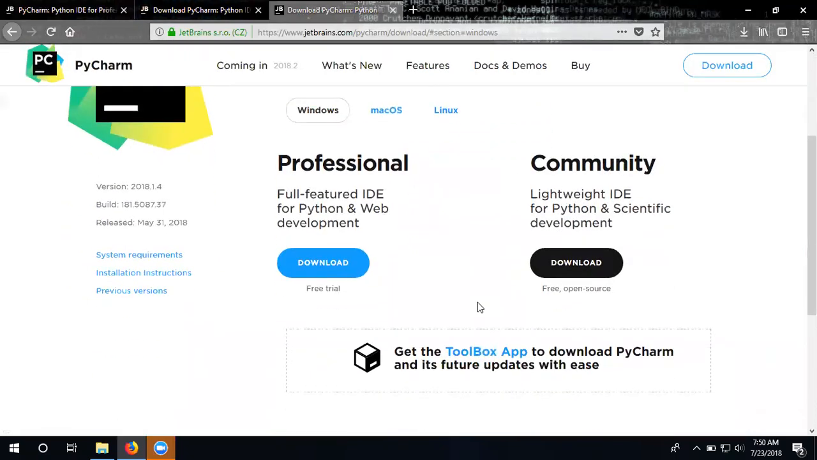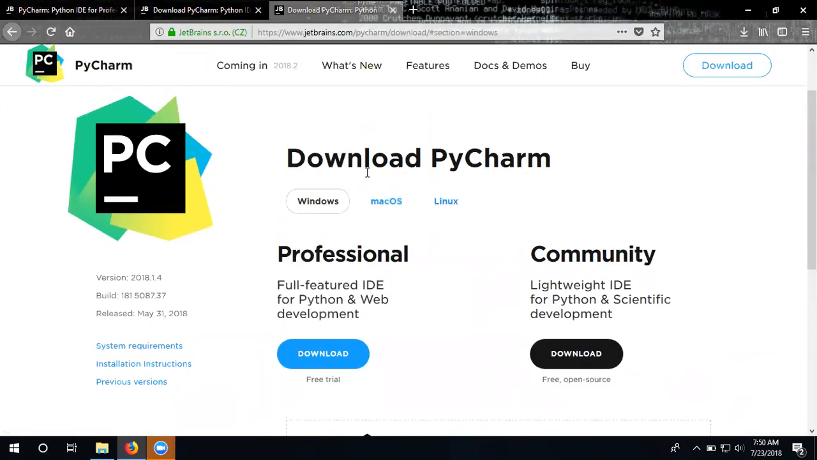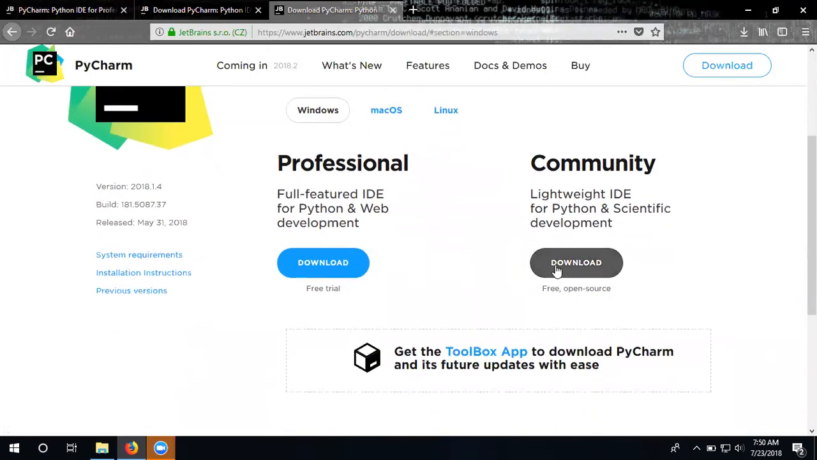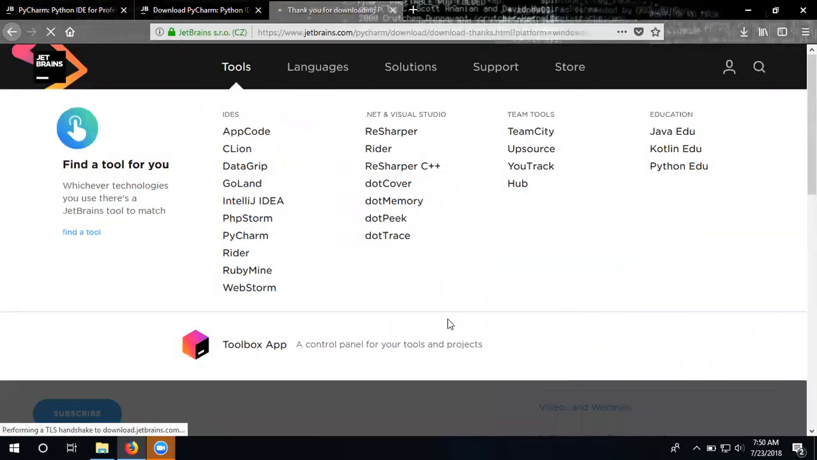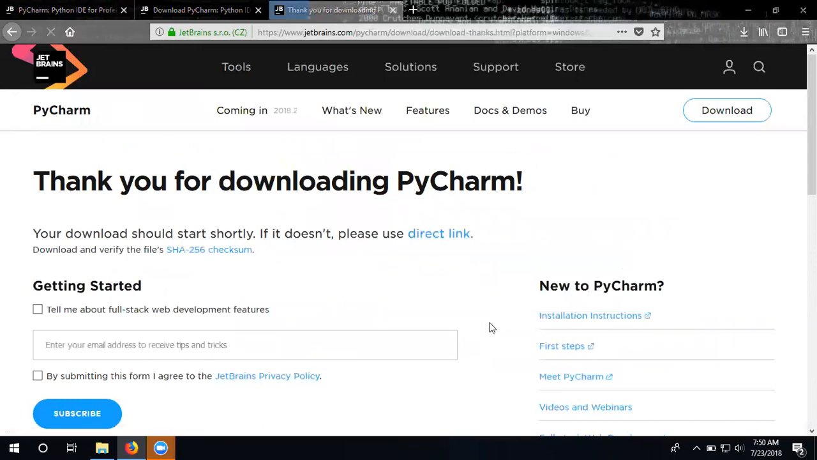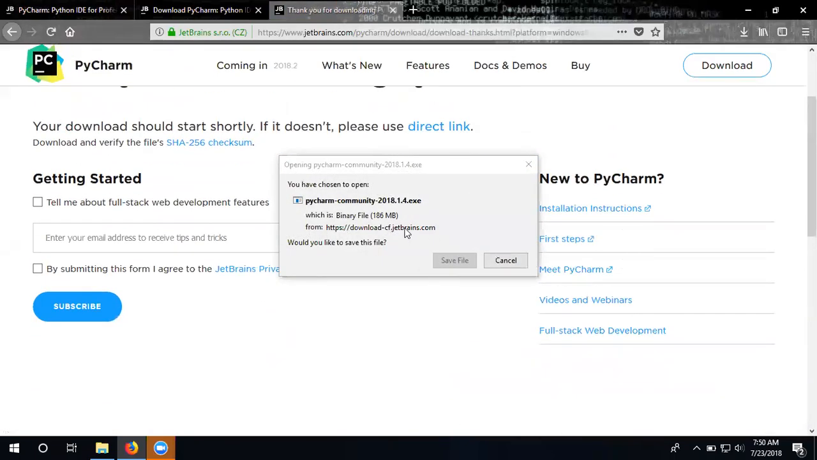There are two versions of PyCharm, professional and community. The professional version is paid, and community is free and open source. You can download for Mac and Linux also. So for community, just click on this for the free version of PyCharm. When you click over here, the downloading starts.